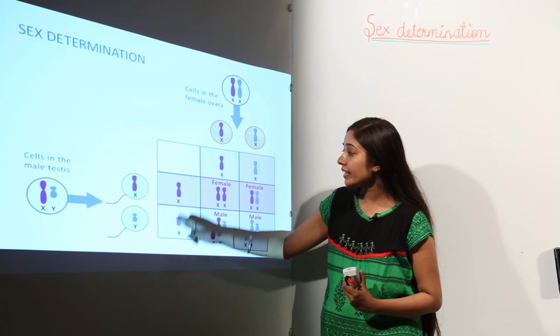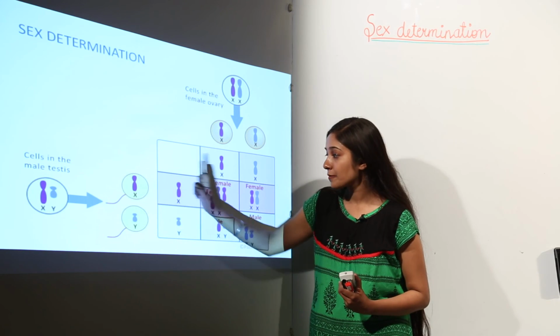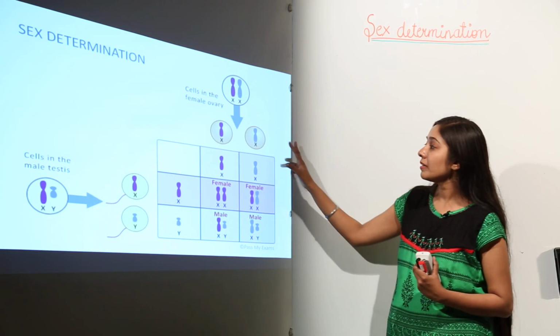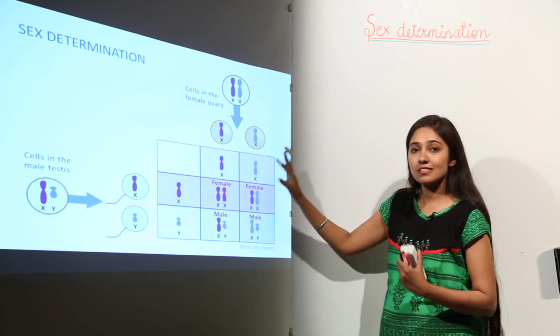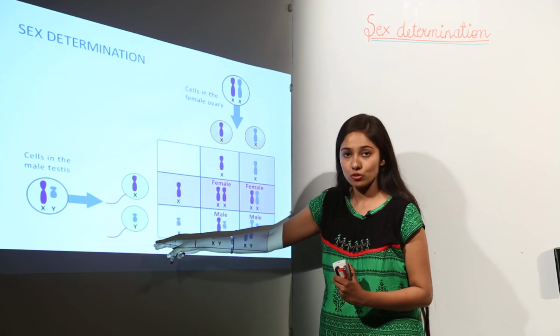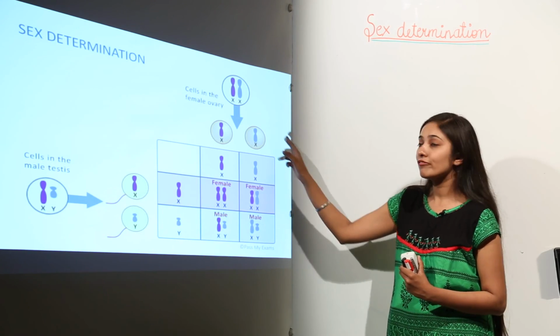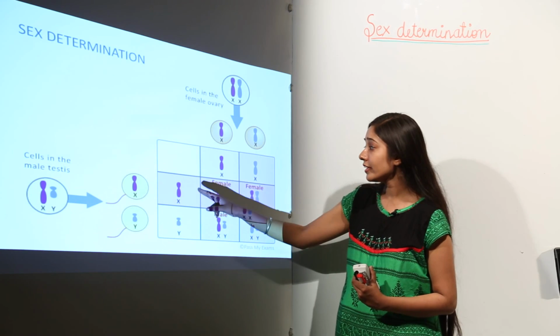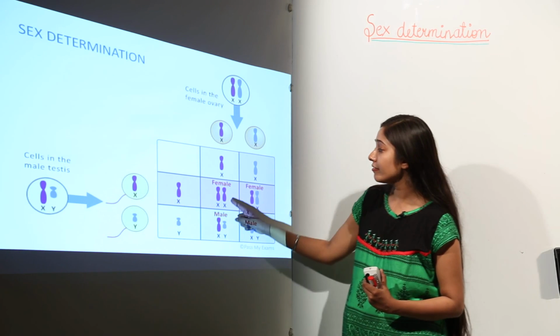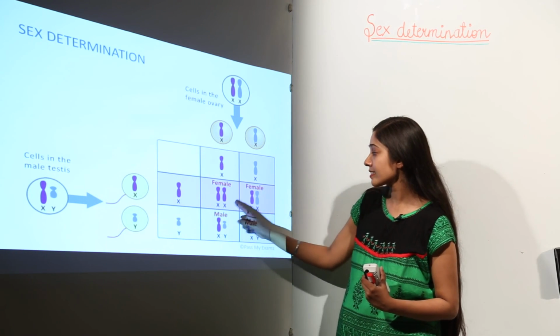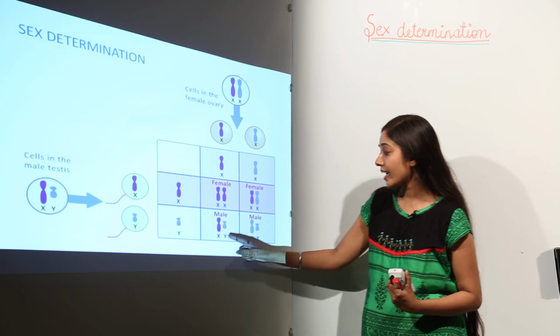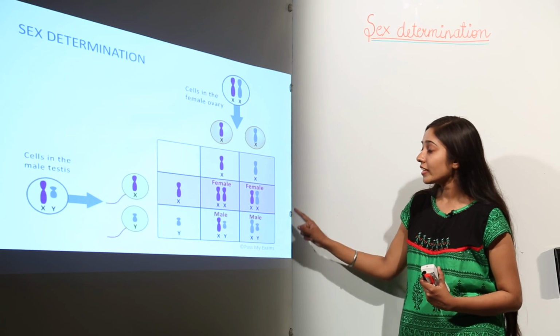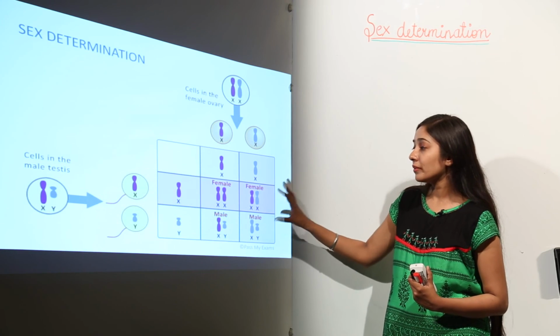So in case of male gametes, we have the combination X and Y, and in case of female gametes, we have X and X, meaning the chromosomes are XY in males and XX in females. So when they combine, you will see here we will have a combination of XX, here also XX, here XY, and here XY. So you can say four combinations are there.